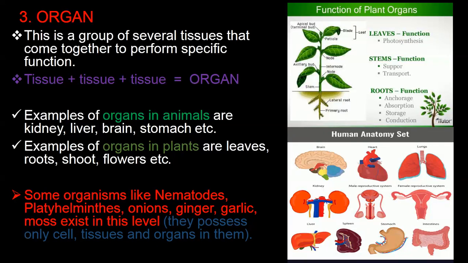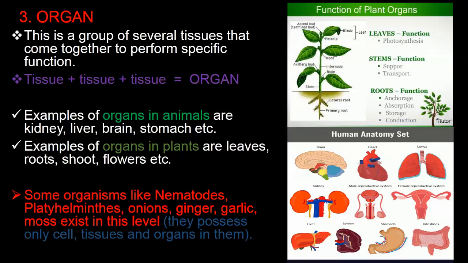We have roots. The root is the part that is inside the soil. Its function is to give anchorage to the plant. It helps in absorption of materials. It helps in storage of food and also in conduction of material like water as well. Another one is flower. Flower serves as the reproductive part of a plant. That means it is the part that a plant uses to carry out reproduction.